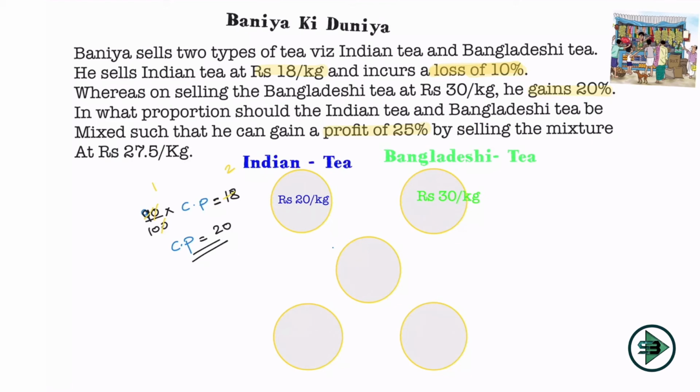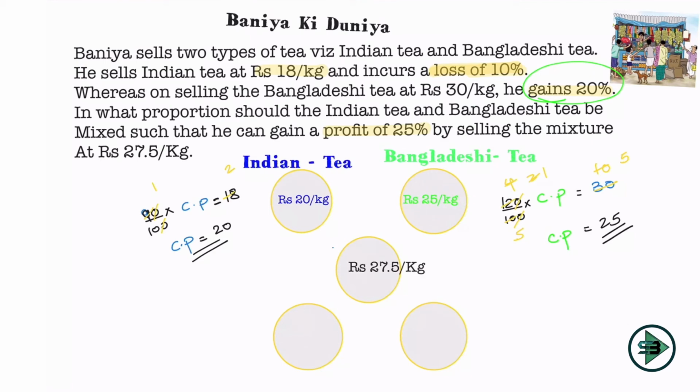Bangladeshi tea is costing rupees 30 per kg, but this is again what? Selling price by gaining 20%, which means what? 120% of cost price is nothing but 30. Okay, so again if I go and cut this, I'll get 3 ones are 3, 3 fours are 12, and 4 ones are 4, 4 fives are 20, or you can say 5 into 5 will be what? 25. So the cost price of the Bangladeshi tea is nothing but rupees 25 per kg. Okay, so I get this as well.